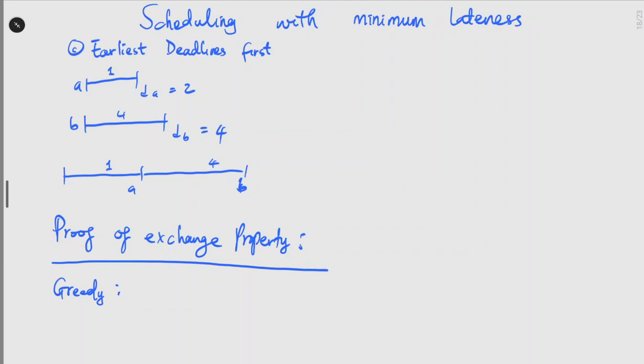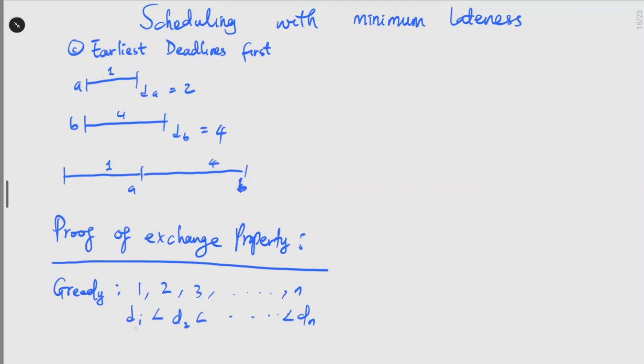And like I said, it goes from the earliest deadline, right? So it goes from, let's say, 1, 2, 3 to n, where deadline 1 is less than deadline 2, that way till you get to deadline n. This is saying for short that our greedy algorithm schedules with the earliest deadlines first.